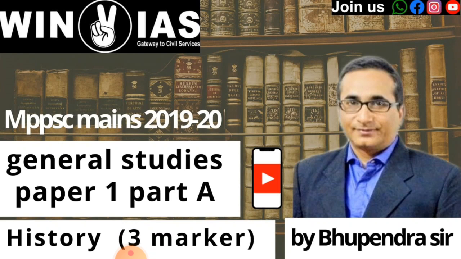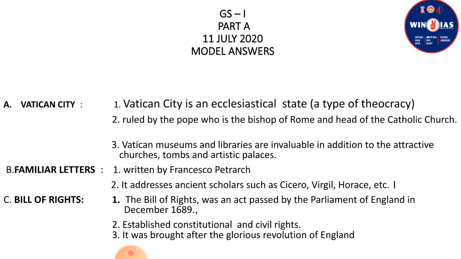So while attempting 3 markers, remember always we have to write important and relevant information related to the question in 2 or 3 lines. So let's start the question. The first question was Vatican City.